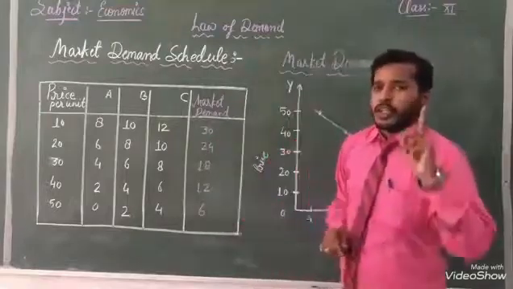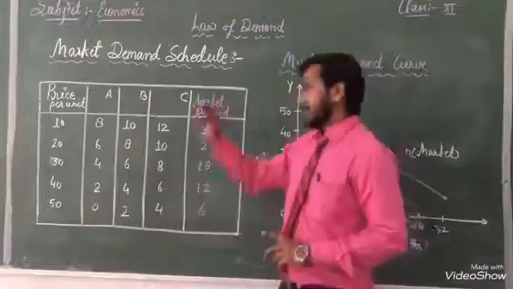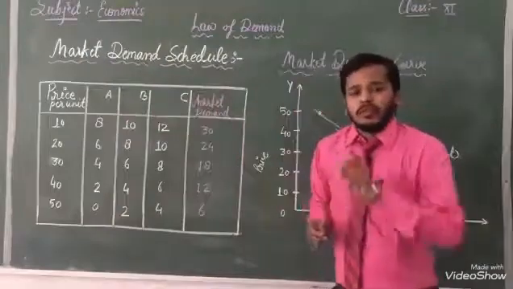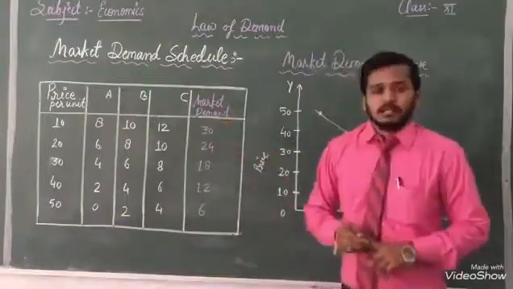That's why with the help of this table we can see demand of A, B, C, and when we add the total we get market demand.